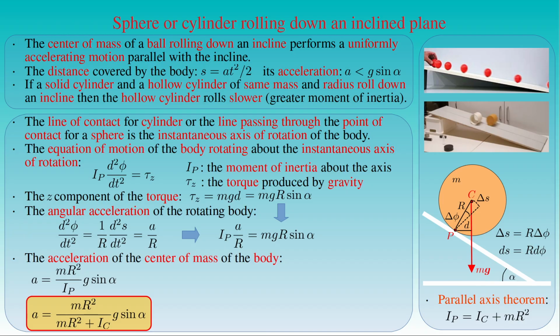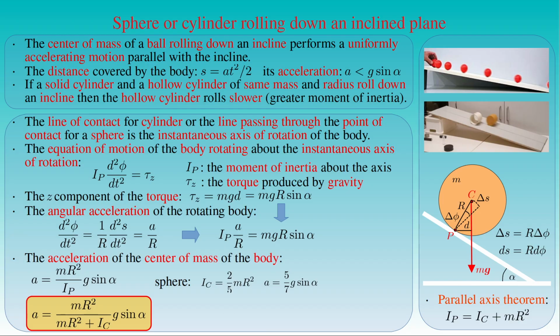We already saw that the moment of inertia Ic is given by 2 over 5 times the mass m times the square of the radius r in the case of a sphere with uniform density. By inserting this expression into the formula obtained for the acceleration, we can write it as 5 over 7 times the acceleration of gravity g times sine alpha for a homogeneous sphere rolling down a slope with the inclination angle alpha.